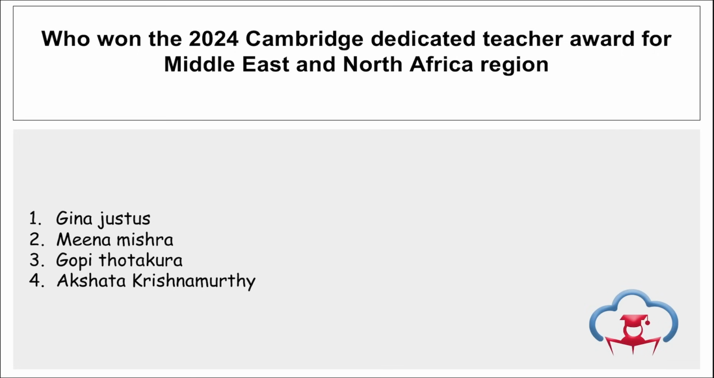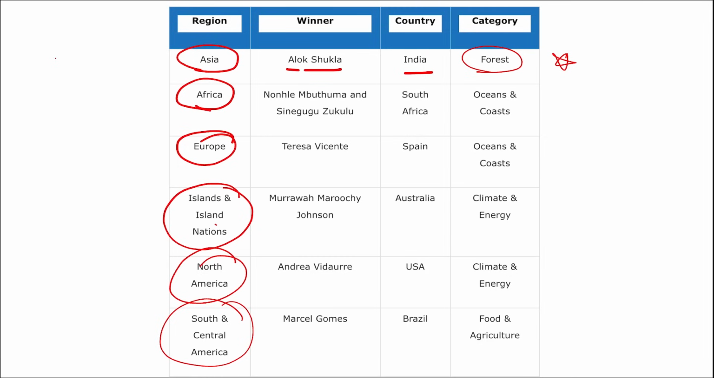Then if we further talk about this Goldman Environmental Prize, correct? Here the winners are awarded 200,000 US dollars as the prize money. The award is given to individuals for sustained and significant efforts to protect nature that is at risk. Correct? The prize recognizes grassroots environmental heroes from 6 inhabited continents: Asia, Africa, Europe, then islands and island nations, North America, South America and Central America. Correct? So from these they are being awarded.